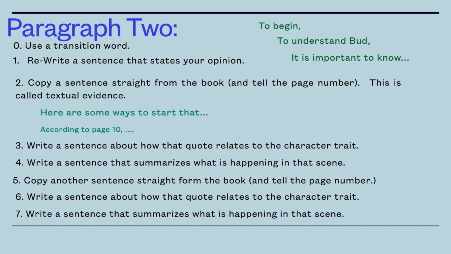Okay, I know that sounds like a lot. I get it. That was pretty confusing. So here's what you have to do. Let me break it down for you. Get your opinion. Get some evidence to prove it's true. Get more evidence to prove it's true, and end your paragraph. That's it, right? State your opinion, 2 pieces of evidence, 7 sentences. Okay? If it's complicated, you can just rewind, take a minute to write your sentences down, rewind, and then play this part again. So pause and start writing.